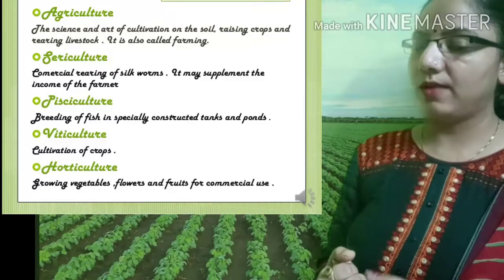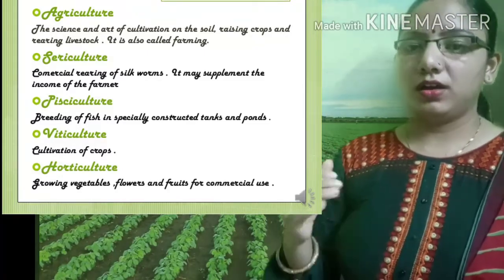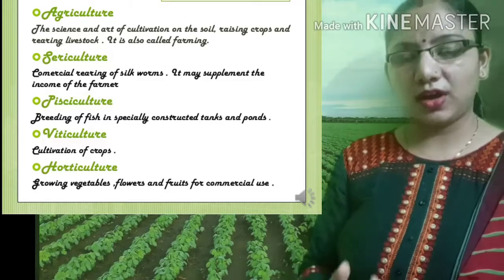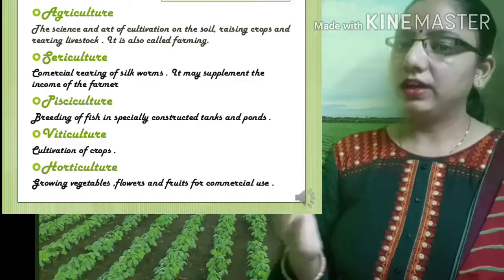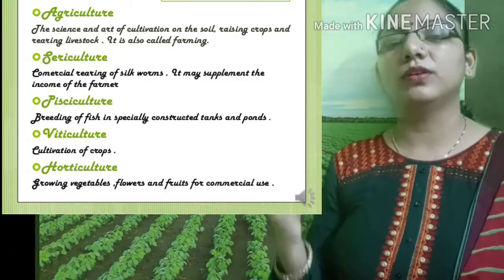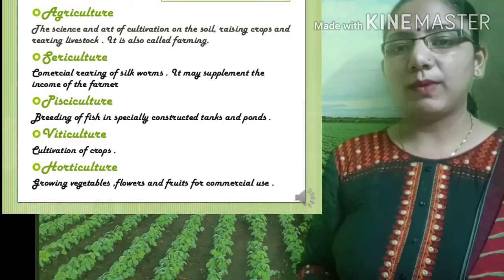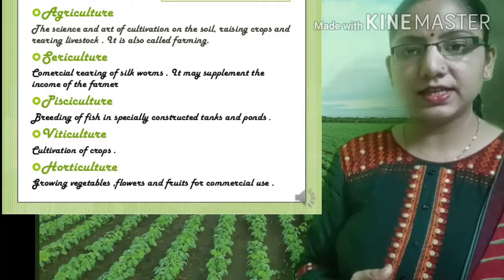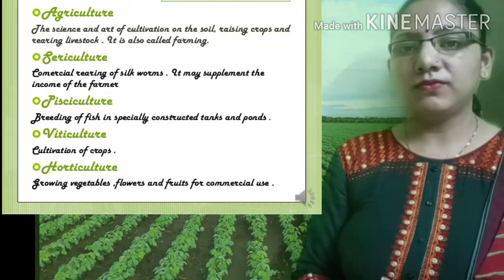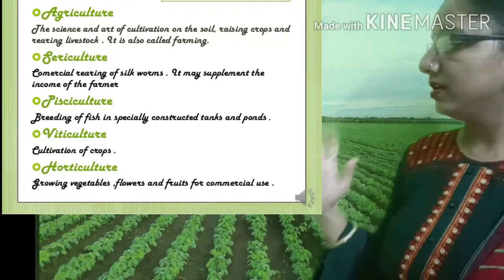So students, I am giving you a few keywords which you have to note down in your notebooks. We will know more about this chapter, agriculture, in our upcoming videos. So here are your keywords.